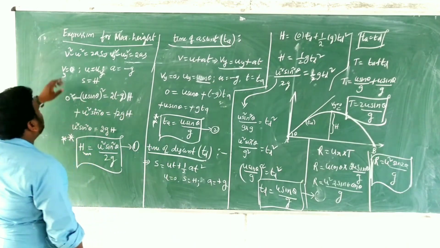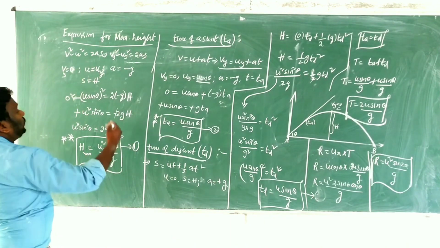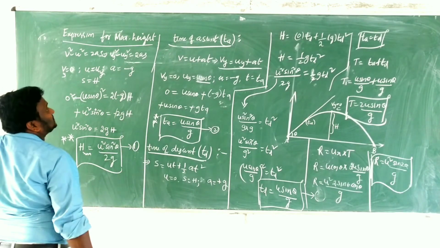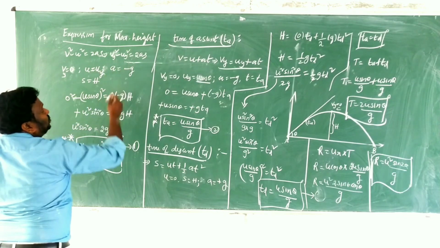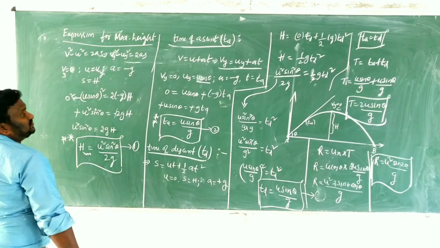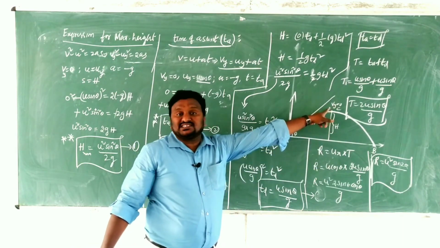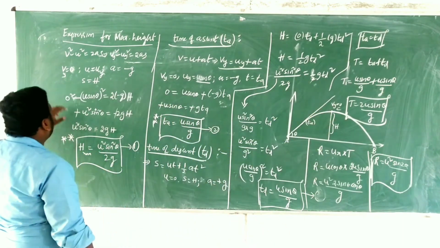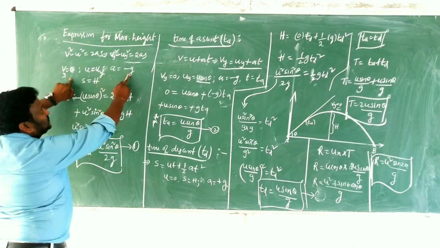We have taken the equation v square minus u square is equal to 2as. Here we are explaining the motion with respect to the y-axis, so we write Vy square minus Uy square is equal to 2as. At maximum height, vertical velocity is 0, so Vy is equal to 0, U is equal to Uy, a is equal to minus g.